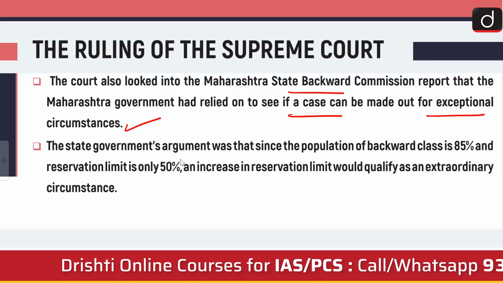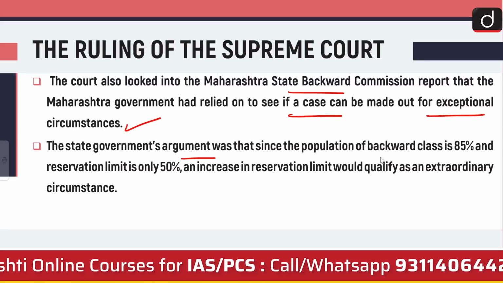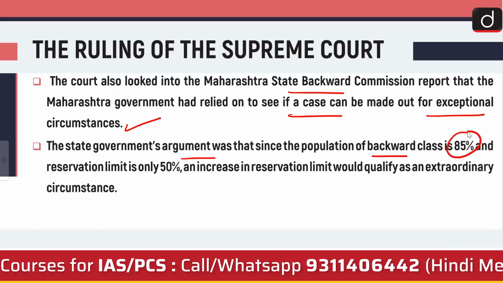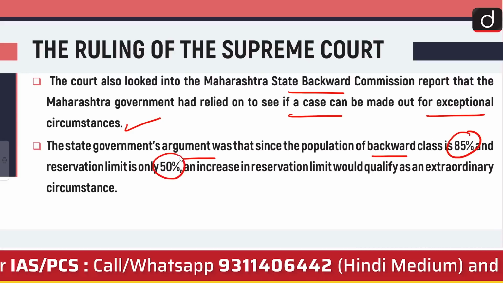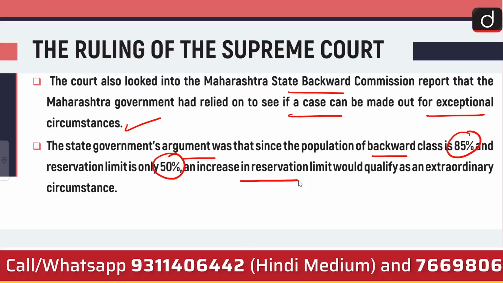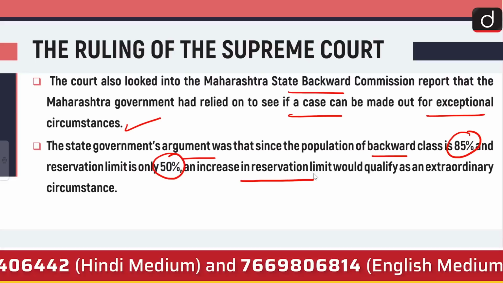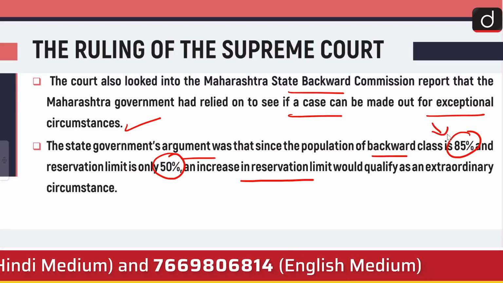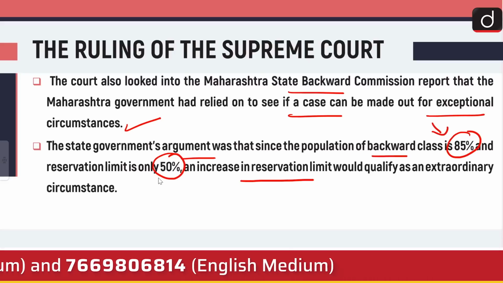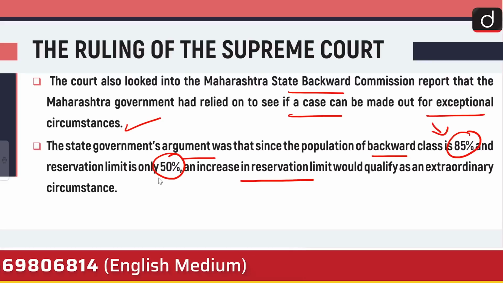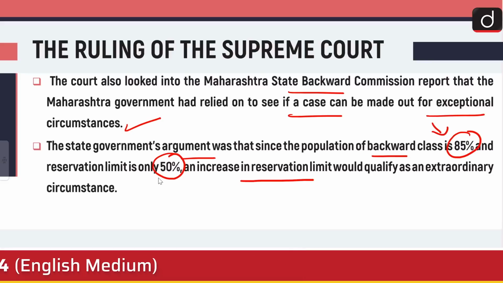The state government's argument was that since the population of backward classes is 85% and the reservation limit is only 50%, an increase in the reservation limit would qualify as an extraordinary circumstance because the population is huge. The Marathi speaking population in Maharashtra is huge and the reservation is not proportional enough. This is what the state government wants to say.